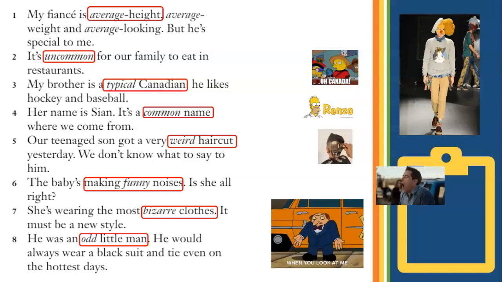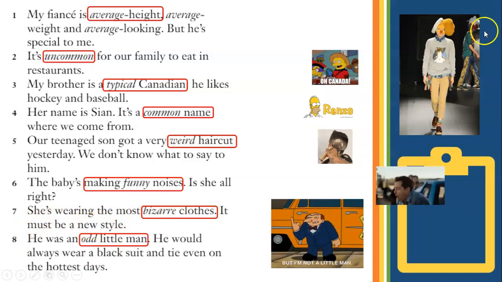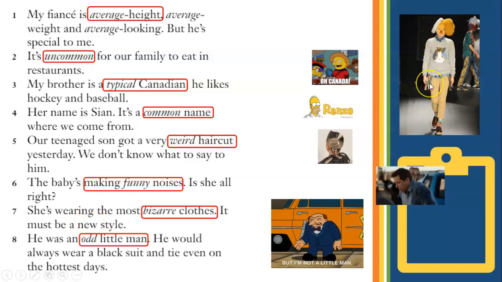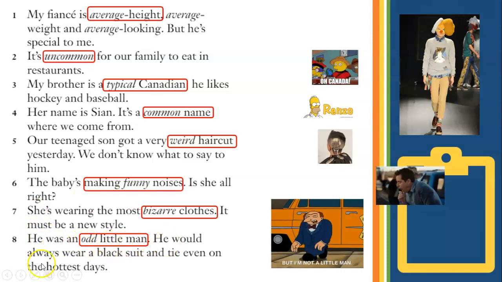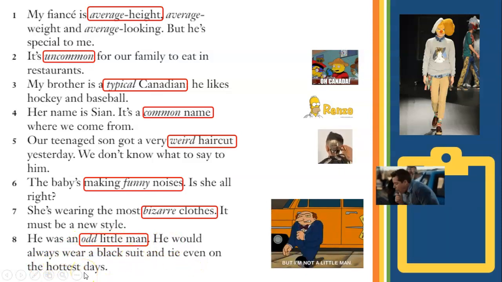Now, let's continue. She's wearing the most bizarre clothes. It must be a new style. Well, in this case, we have a he, and he's wearing a whole set that is completely bizarre. Then we have this one. He was an odd little man. He would always wear a black suit and tie even on the hottest days.